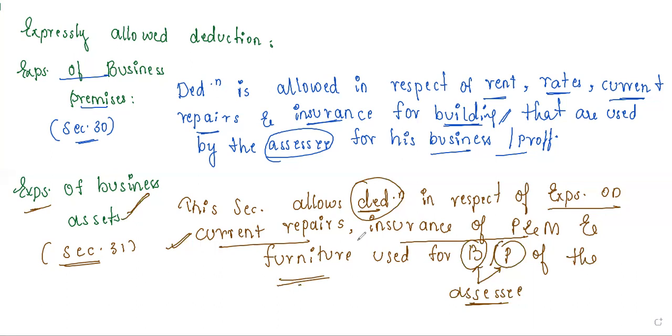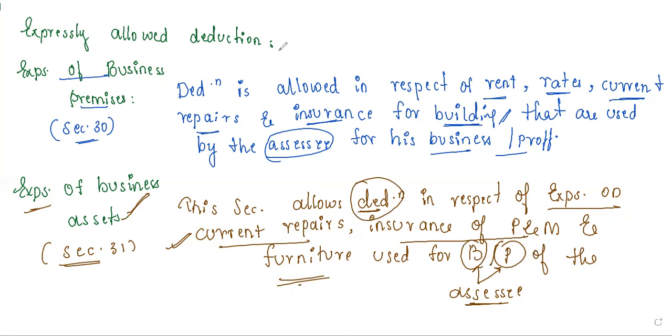Any doubts in this? Understood? If the person buys in the name of the company, will he get deduction for it? In the name of the company, if an assessee is buying, deduction will be there. If he is buying for personal use, no kind of deduction. If he buys in the name of the business but uses it for personal use, then no deduction.